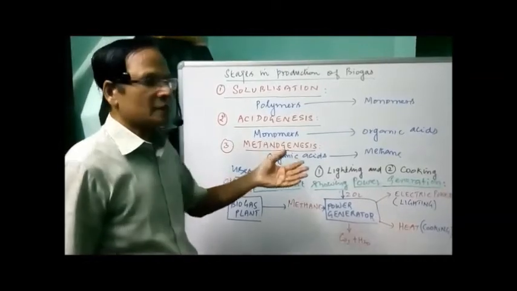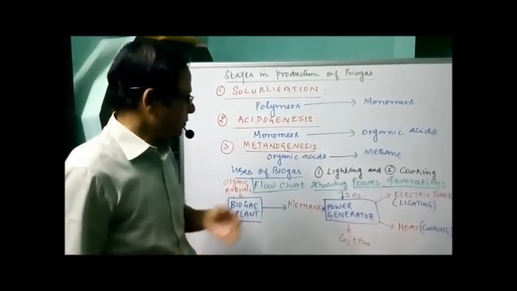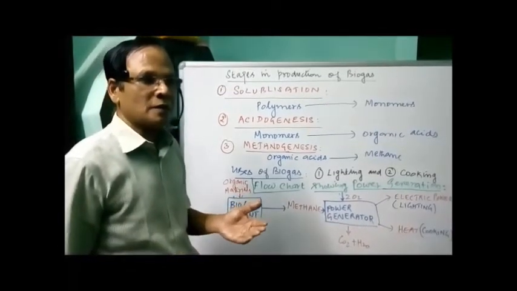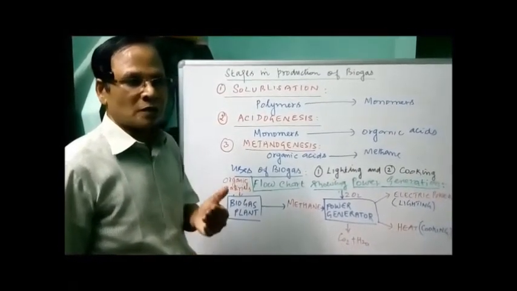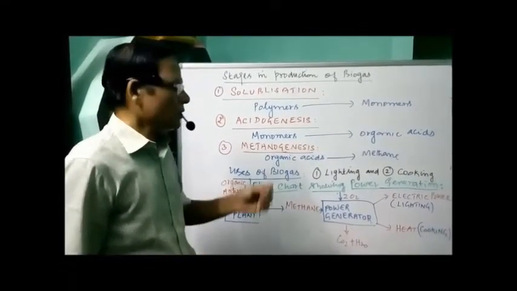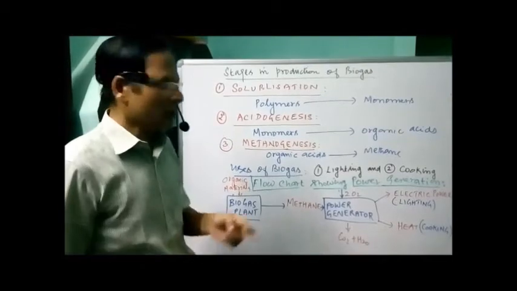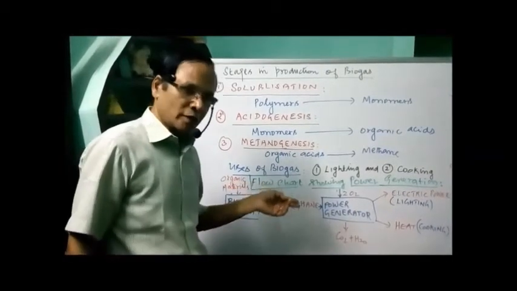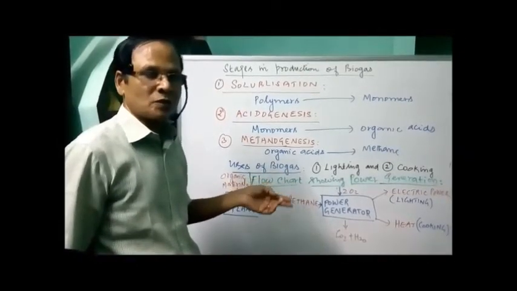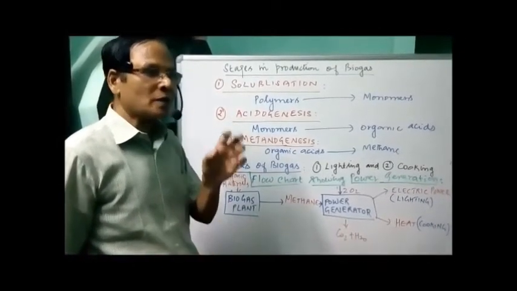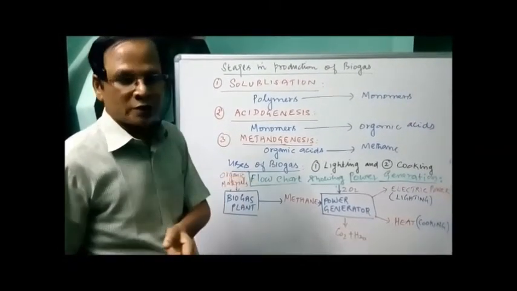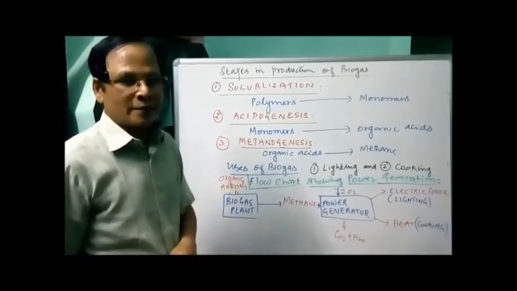And also another effort was made by the Khadi and Village Industries Commission, KVIC. Now it is located in Rajasthan. So the Indian Agricultural Research Institute is located in New Delhi and the Khadi and Village Industries Commission is located in Rajasthan. Because of the effort made by these two, the technology of biogas production was established in India.